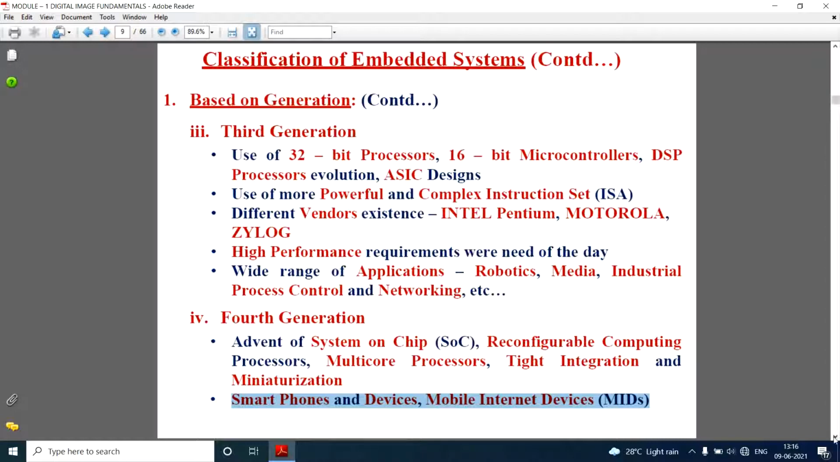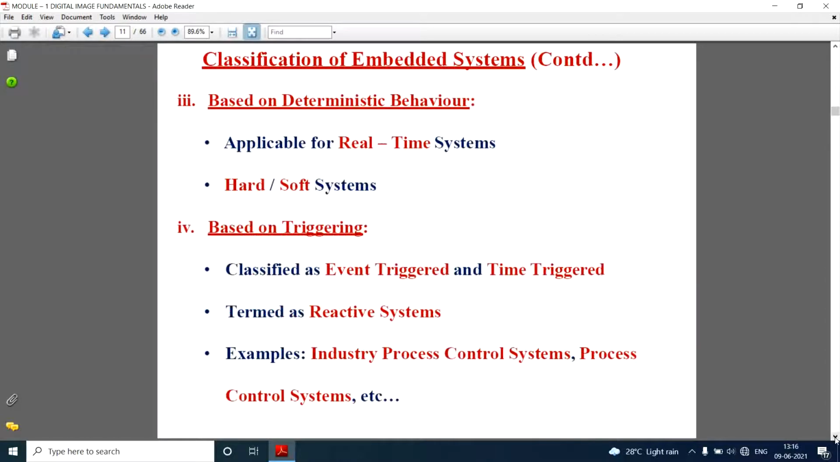Okay, so this is the first classification. What is the second classification?